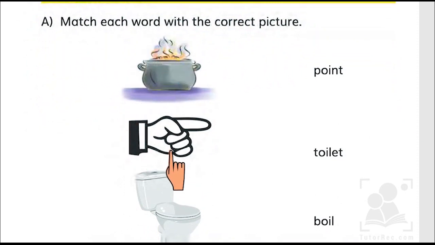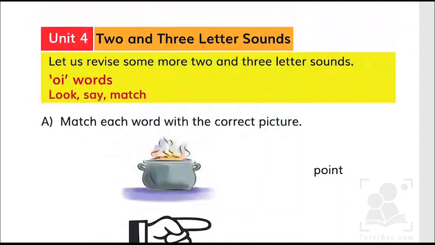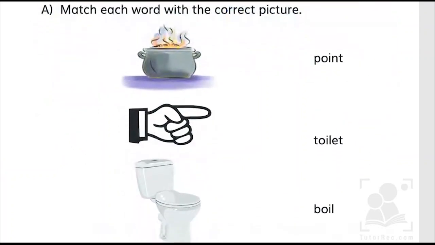As you can see kids, these are some pictures with some words, and if you look, there are letters combined here, OI, as we are going to learn about OI words. So let's start. The first picture we have is about boil, point, toilet.